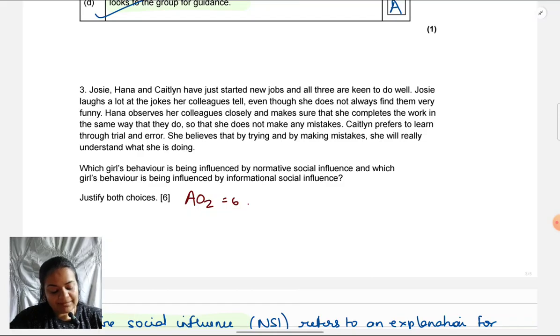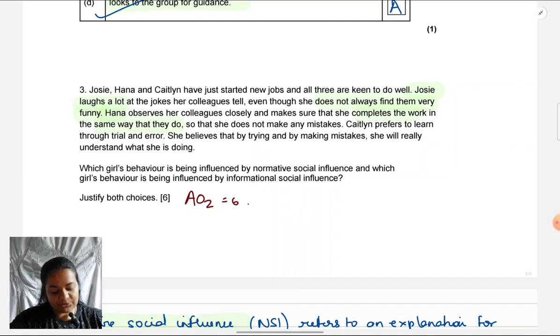Josie, Hannah, and Caitlin have started new jobs, and all three are keen to do well. Josie laughs a lot at the jokes her colleagues tell, even though she does not always find them very funny. Hannah observes her colleagues closely and makes sure that she completes the work in the same way that they do, so that she does not make any mistakes.